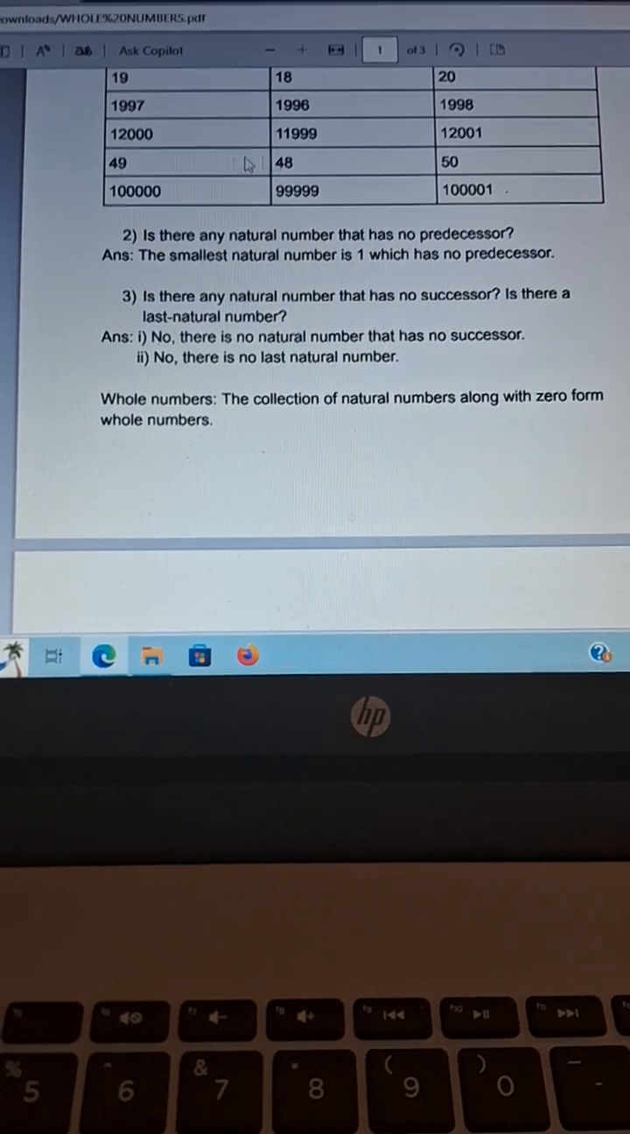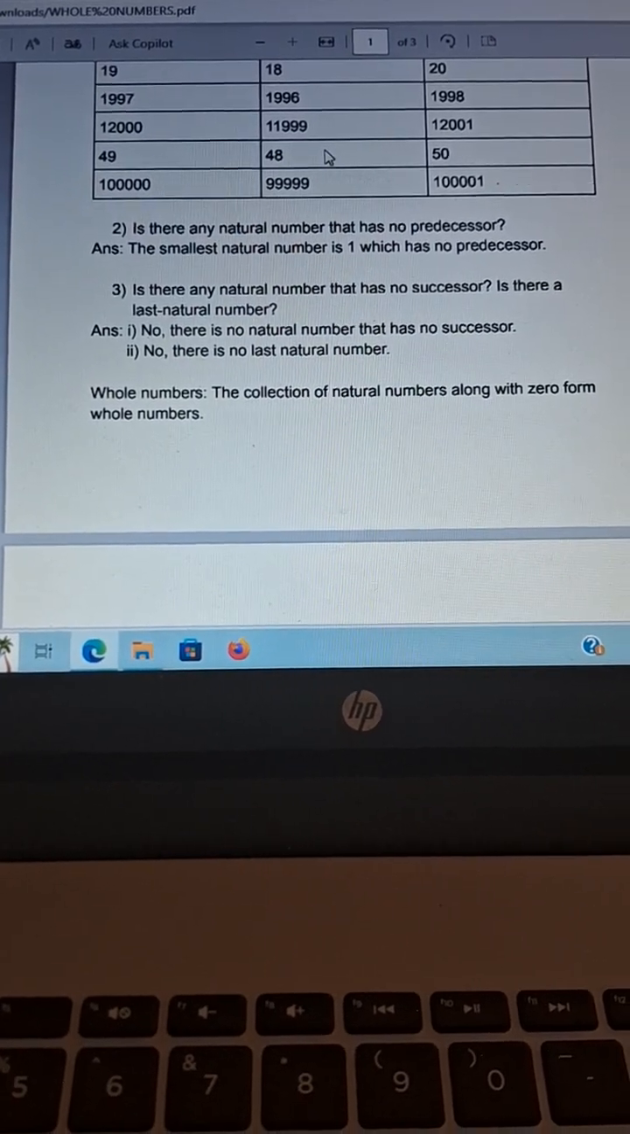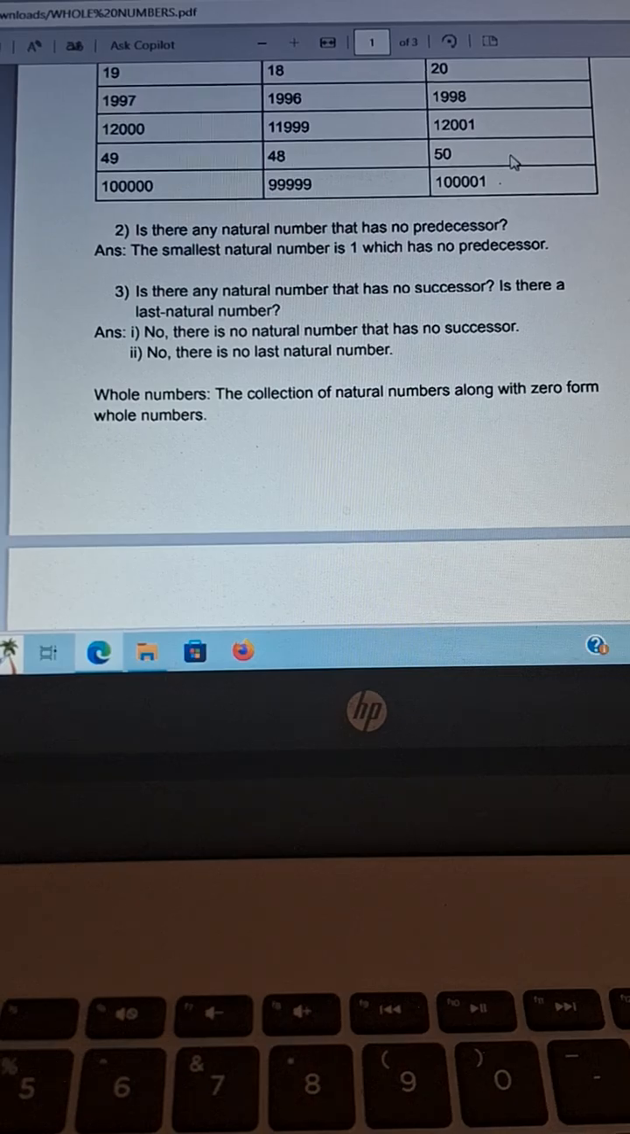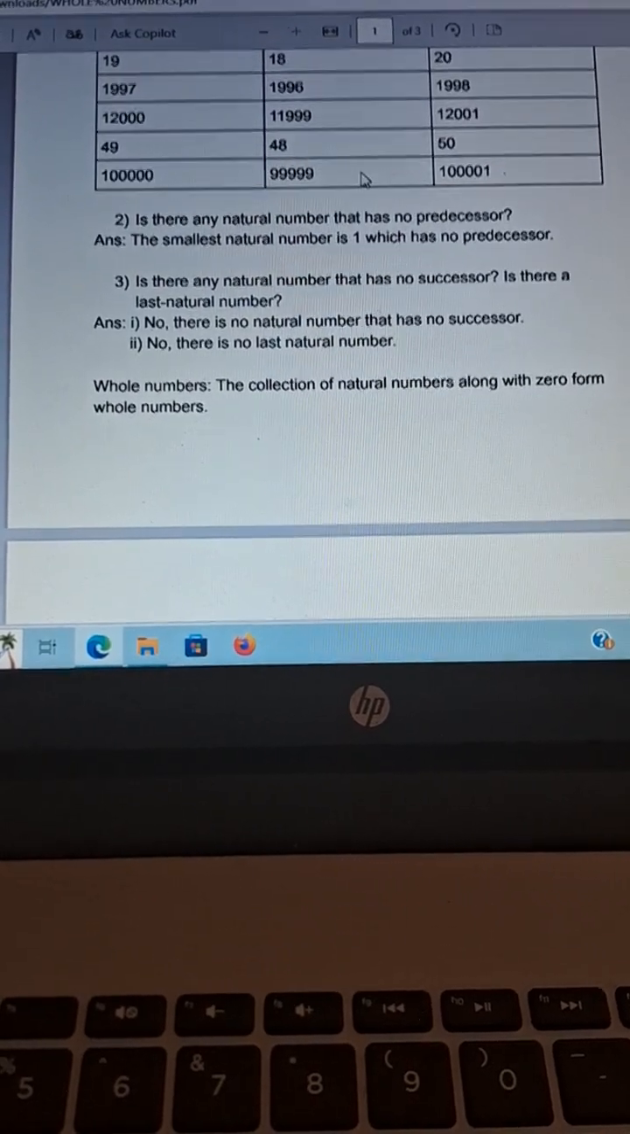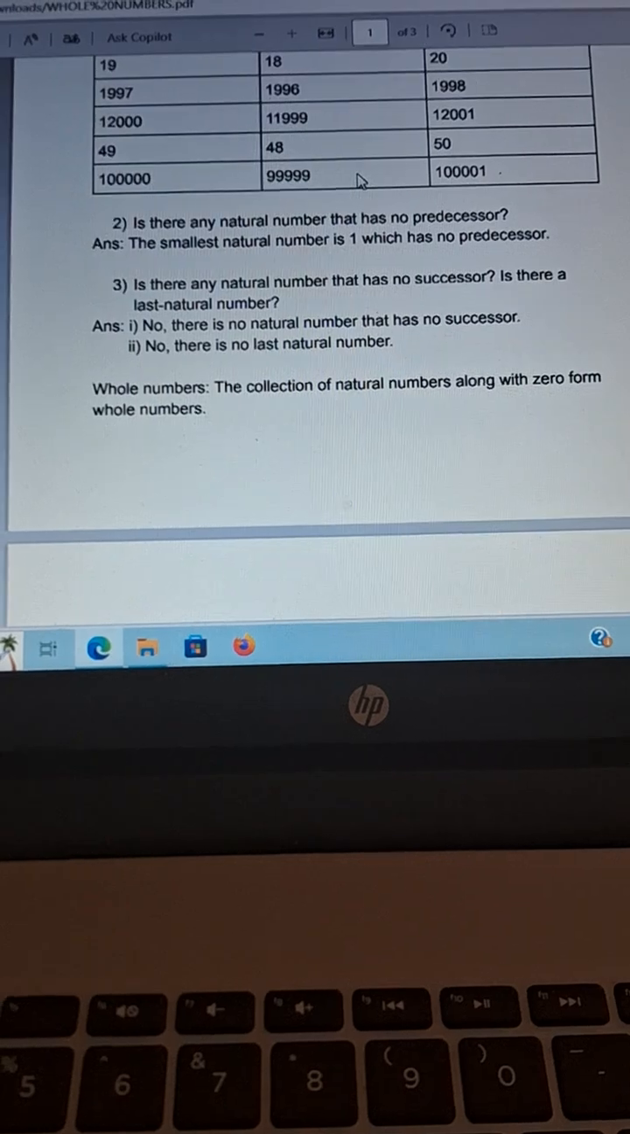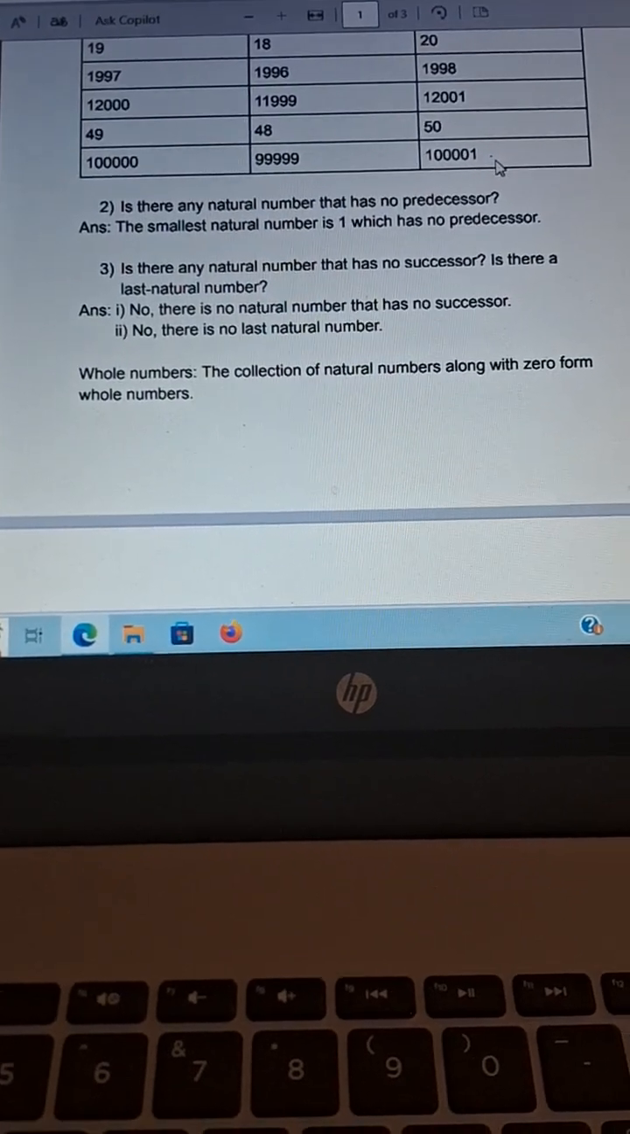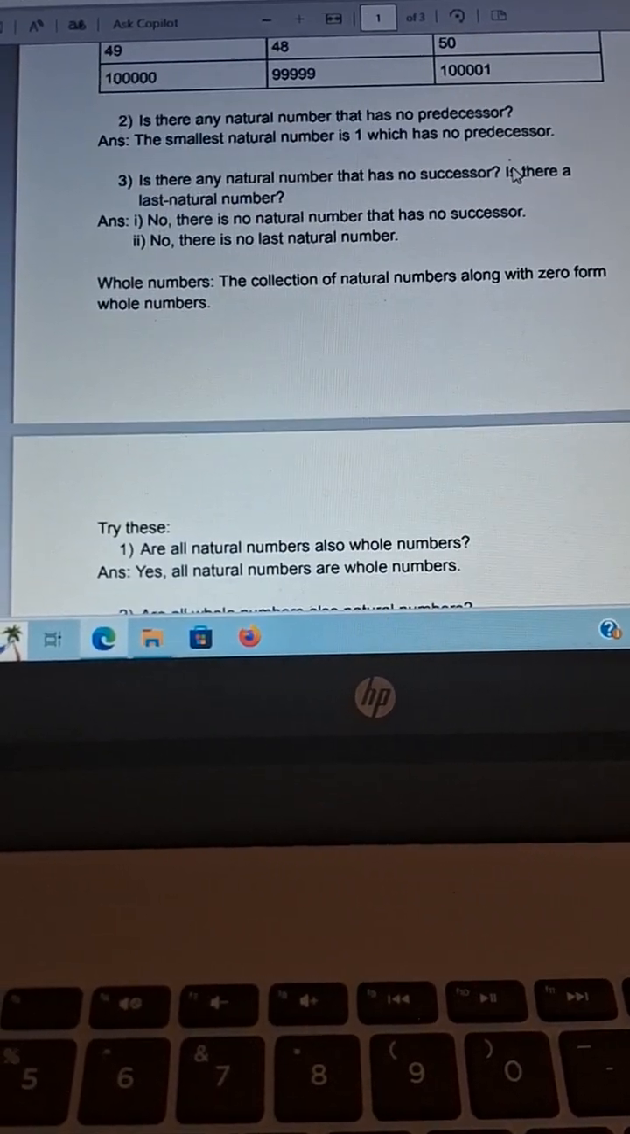Next 49. For 49, predecessor is 48 and the successor is 50. Next for 1 lakh, 99,999 will be the predecessor and 1 lakh 1 will be the successor.